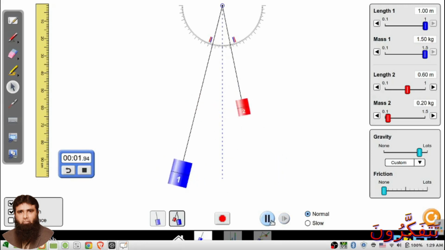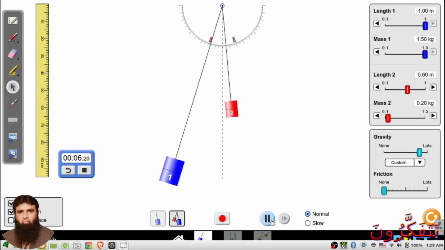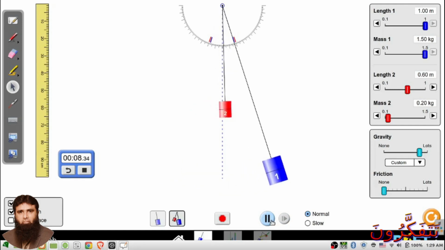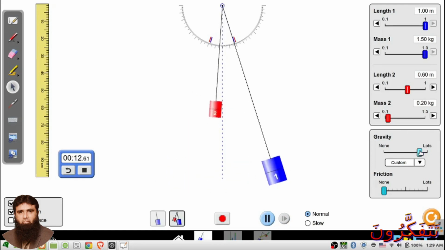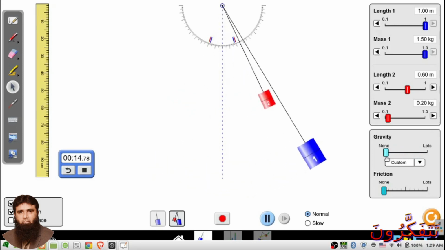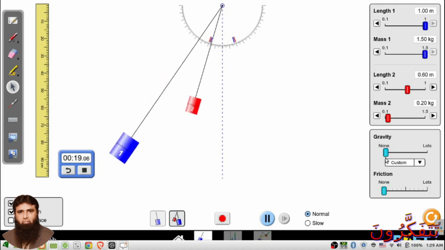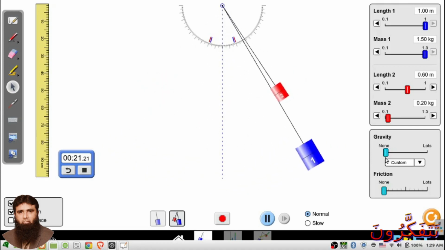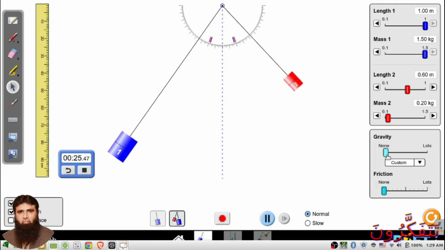By increasing the gravity, their time period decreases. And as we decrease the gravity, their time period increases.